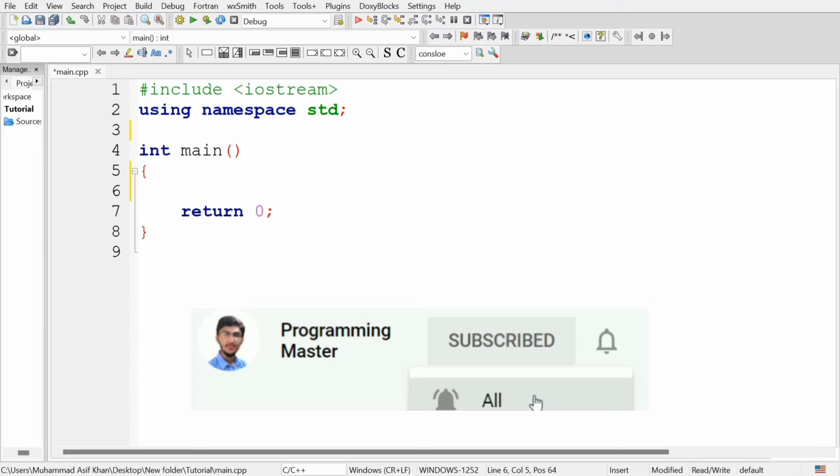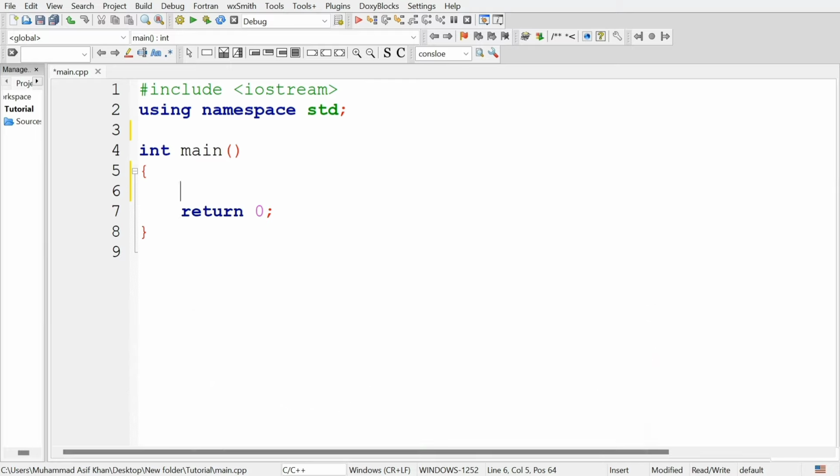In object-oriented programming, we define these objects using classes, which act as a blueprint. In simple words, you can say classes are user-defined data types. Objects created from these classes interact with each other to perform different tasks. Object-oriented programming provides many benefits like modularity, code reusability, data security, ease of maintenance, and scalability.